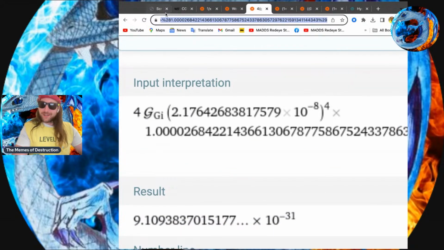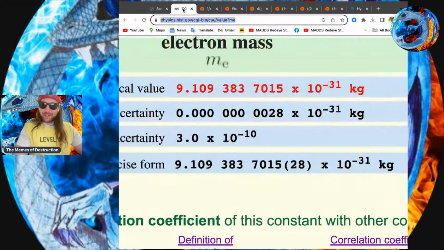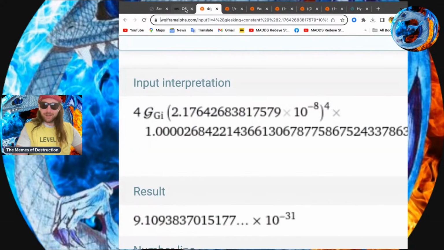What is the number we're looking for, from our friends at CODATA? All right.